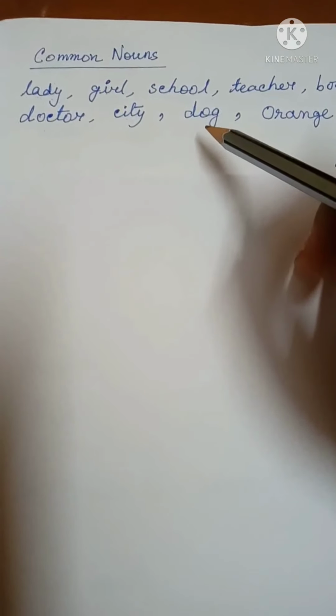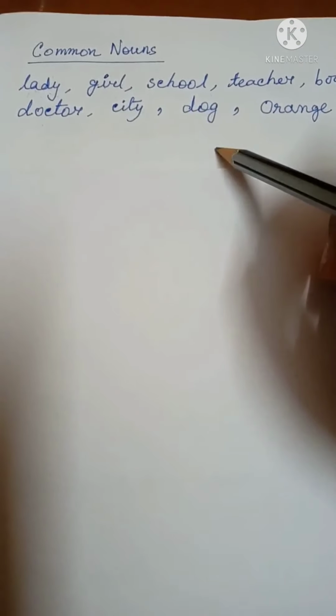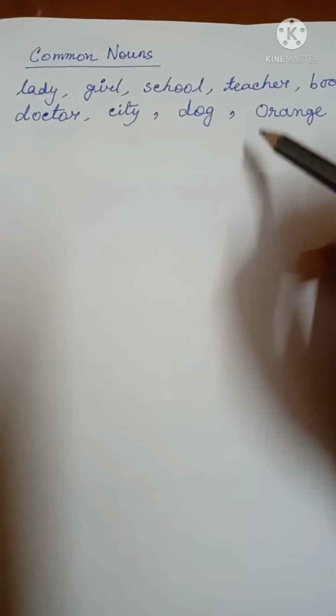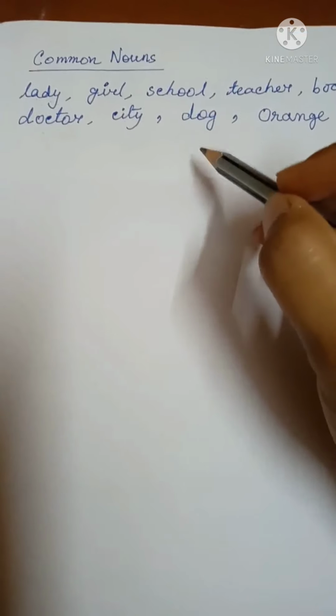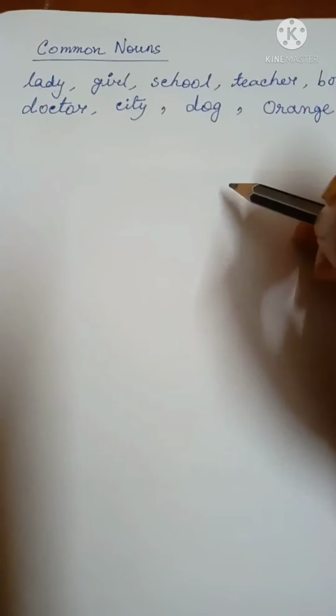Now come to the next example, dog. Dog is the common name given to a class of animals. So, dog is a common name given to a class of animals, and from that group or class we can call any of them by a common name, that is dog.